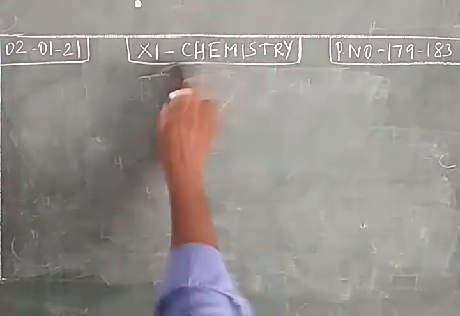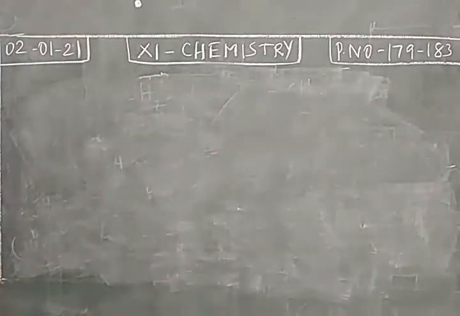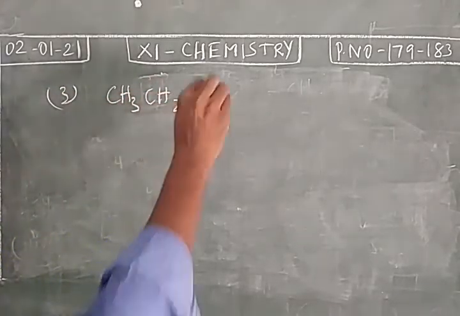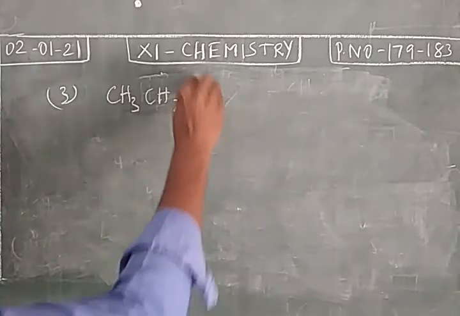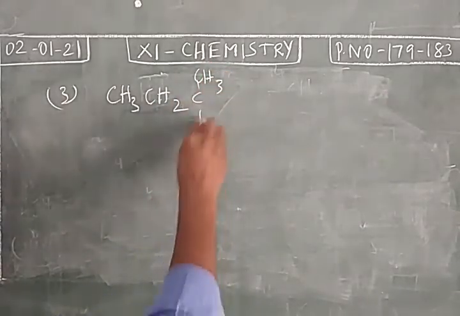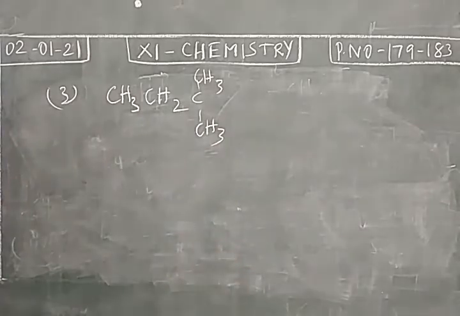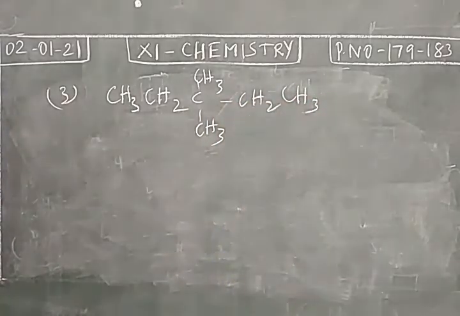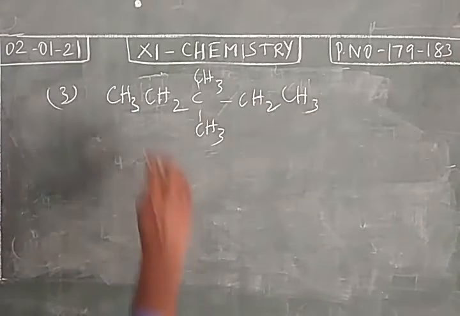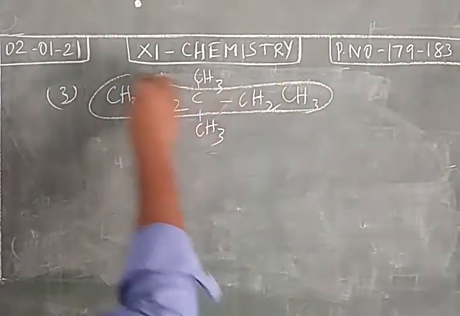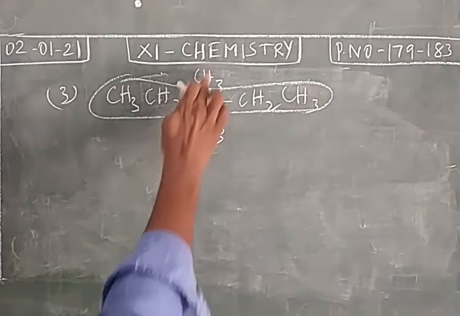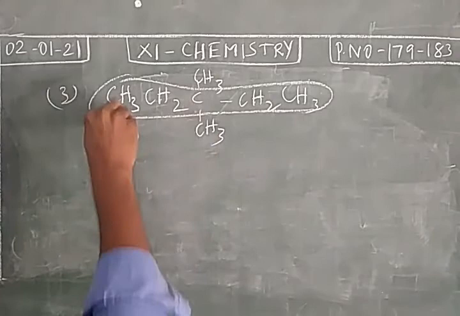Take the third example. CH3CH2, CH3CH3, CH2CH3. As usual we select the longest chain. We can give numbers from left to right as well as right to left because the substituents are attached to the third carbon.